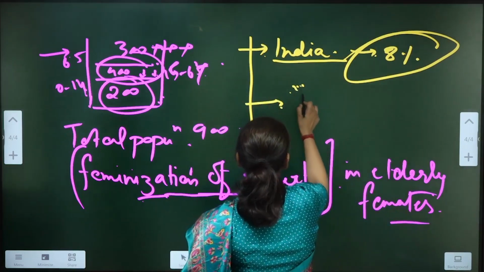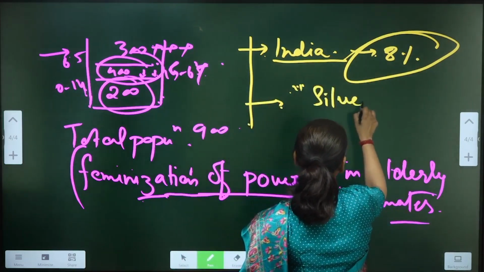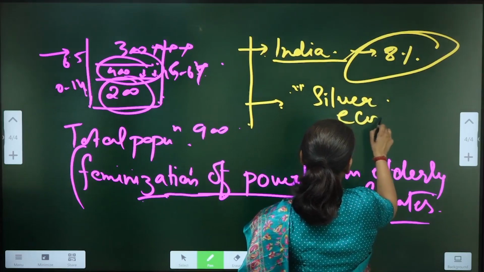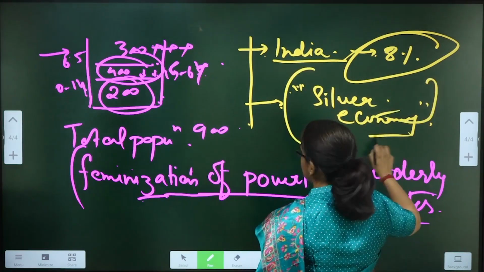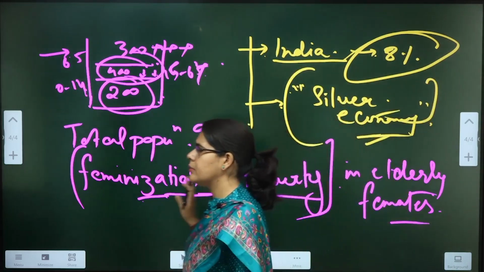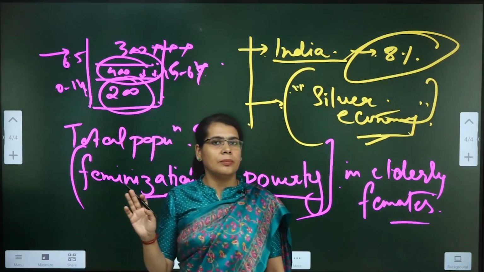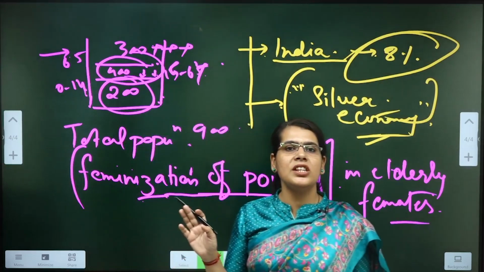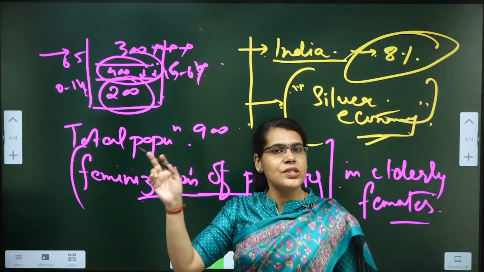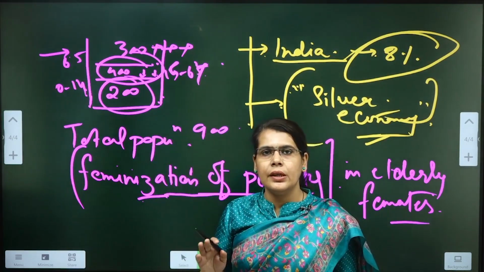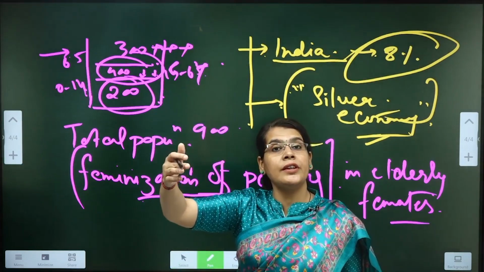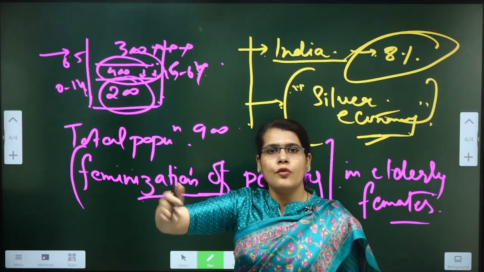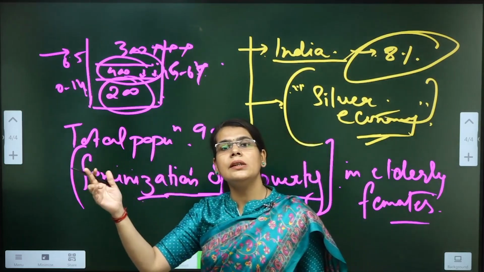That is the silver economy. The silver economy is the term associated with the elderly population. The elderly population can be engaged in managerial roles, and their skills can be effectively utilized for developing the economy sustainably in the coming decades.